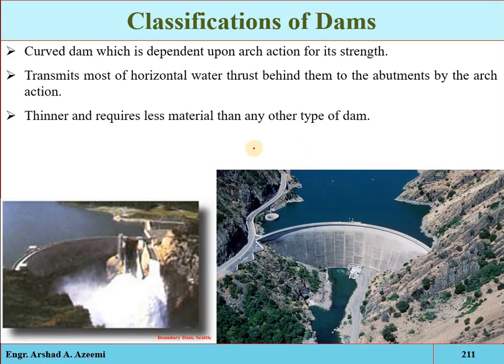See, that is the curvature which is provided, and here you can see another important thing. That is the spillway. Up to here will be the maximum water level, the highest flood level, and the extra water will enter into the spillway, and here you can see that it will be discharged out into the downstream area. Here you can see that the water is not overflowing on this structure.